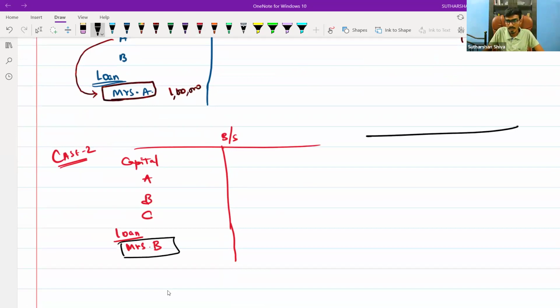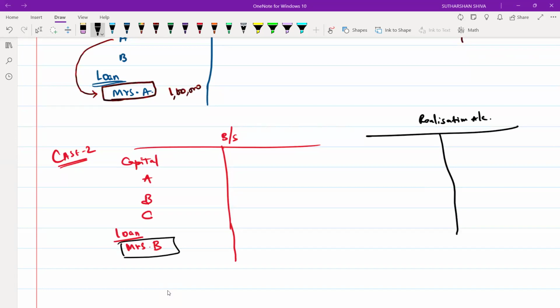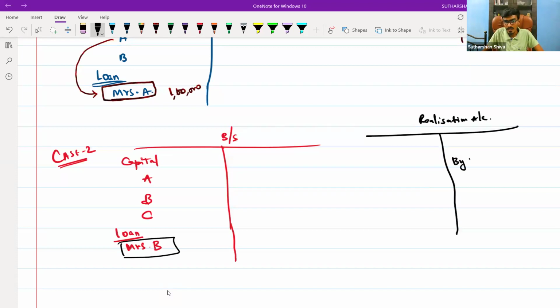At the time of dismantling the balance sheet, you transfer it to the realization account, on the credit side, by loan from Mrs. B. Let's take the value as 2 lakh.